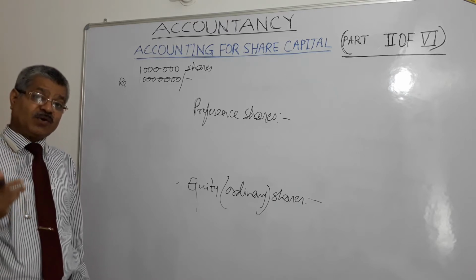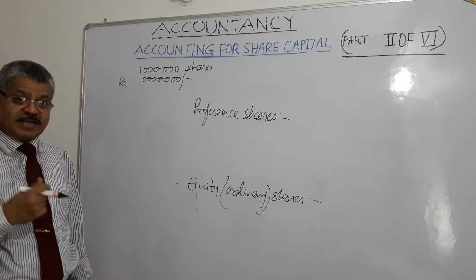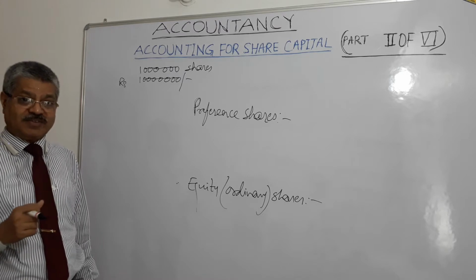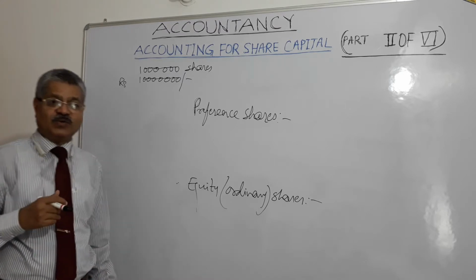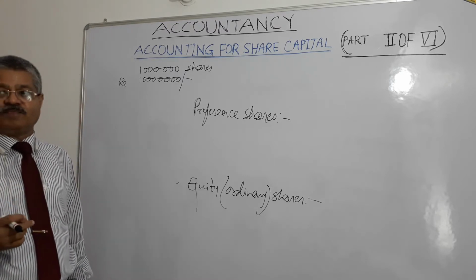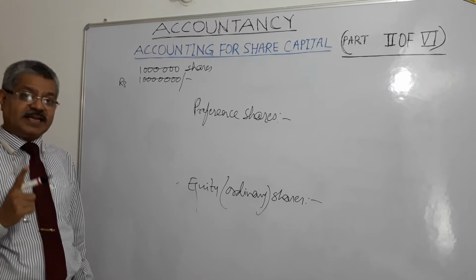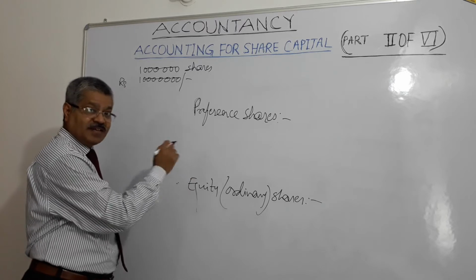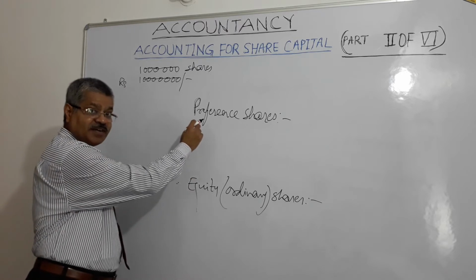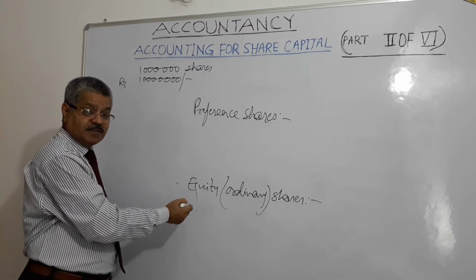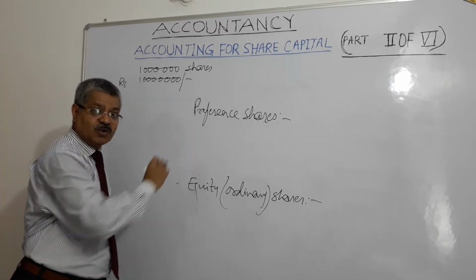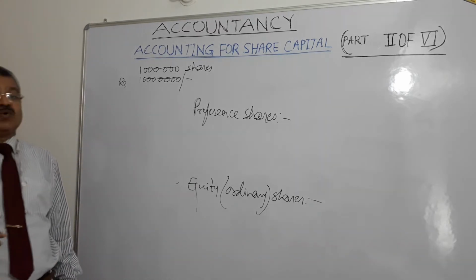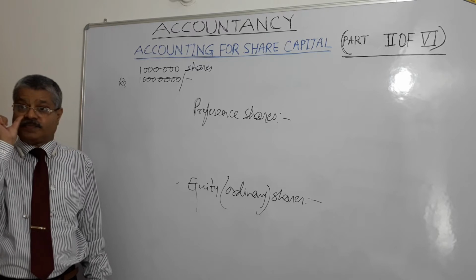To the repayment of capital, when the capital is repaid in which they had invested, before anything is paid to equity shareholders. Once again, preferential treatment in case of dividend also, preferential treatment in case of capital also, in case of winding up of the company, right?